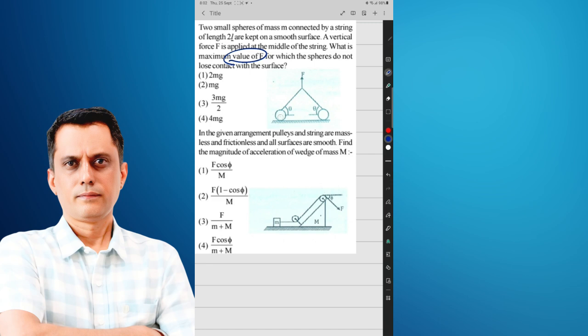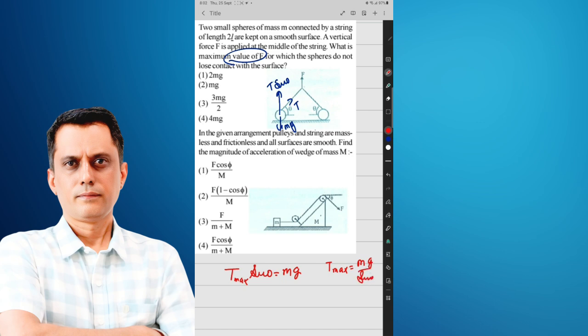The weight of each sphere is mg, and the component of this tension in this direction is T sine theta. When T sine theta is equal to mg, then it loses contact. The maximum situation means T maximum sine theta equals mg, that means the sphere just loses contact. So the maximum tension of the string is equal to mg by sine theta.